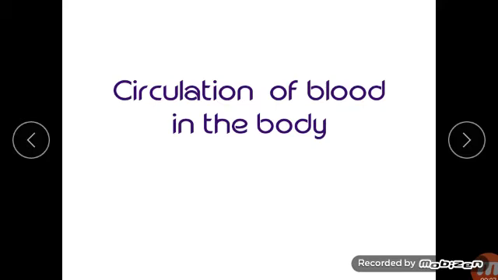So, here we will learn how blood circulates in our body. Blood circulation is the continuous flow of blood inside the human body. You know, children, that blood circulation takes place continuously in our body. This is aided by the heart as it pumps the blood continuously. So this blood circulation is possible due to the heart only.